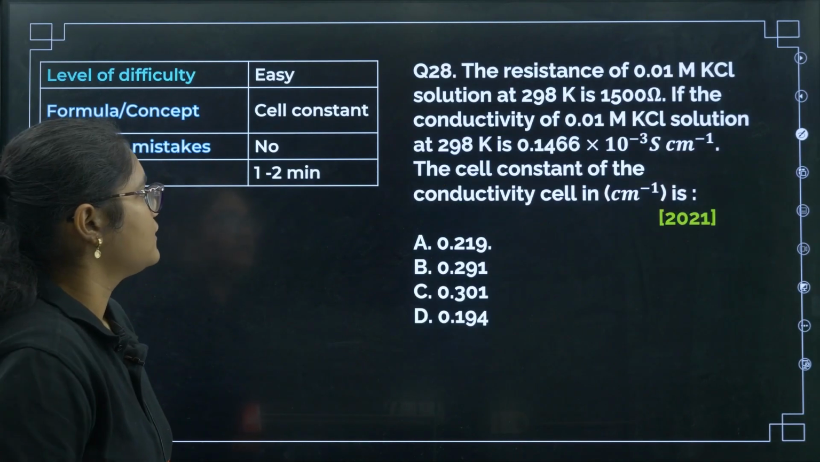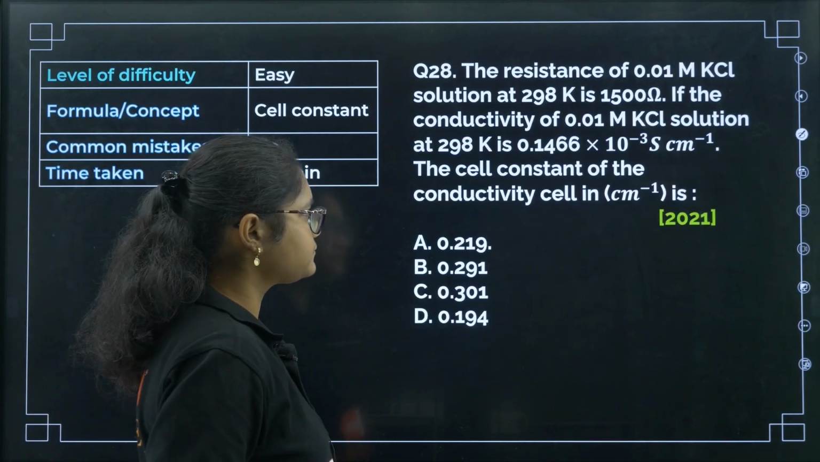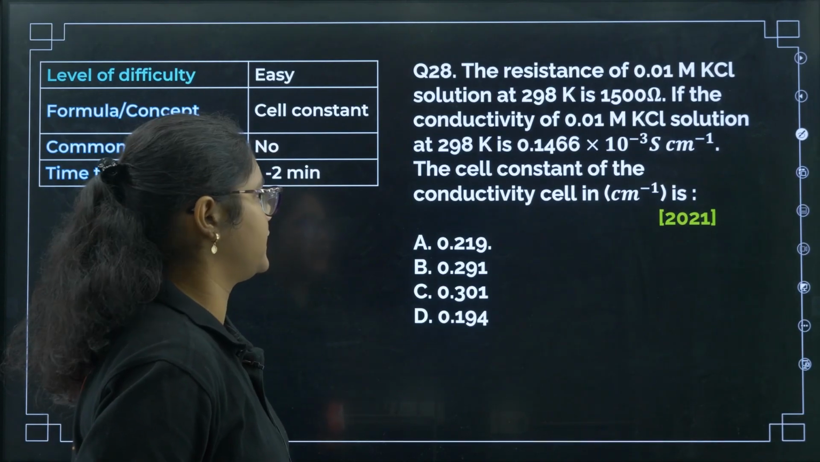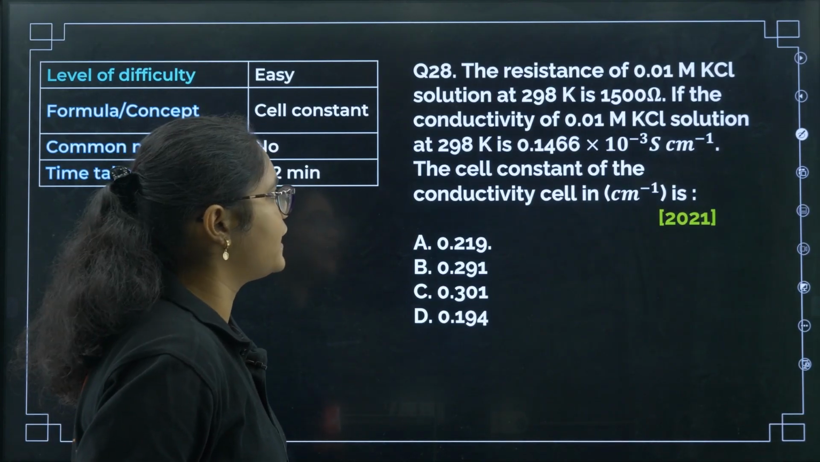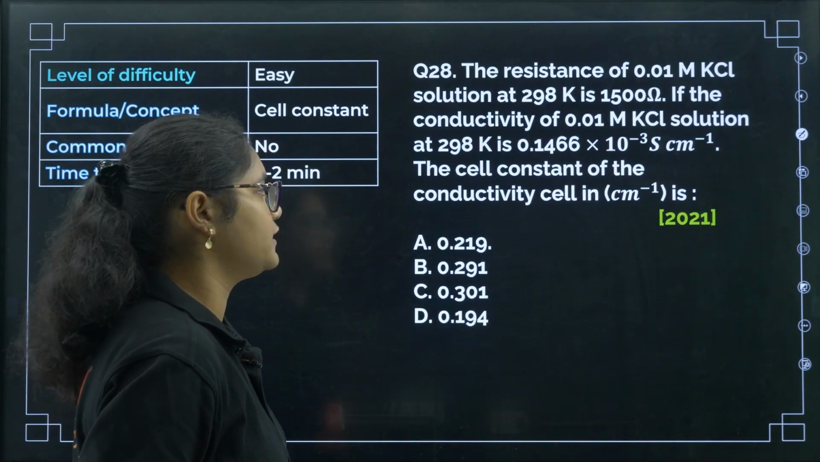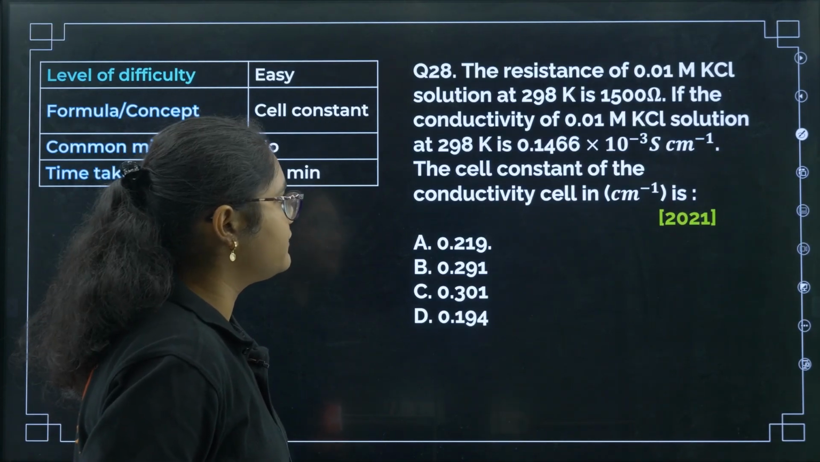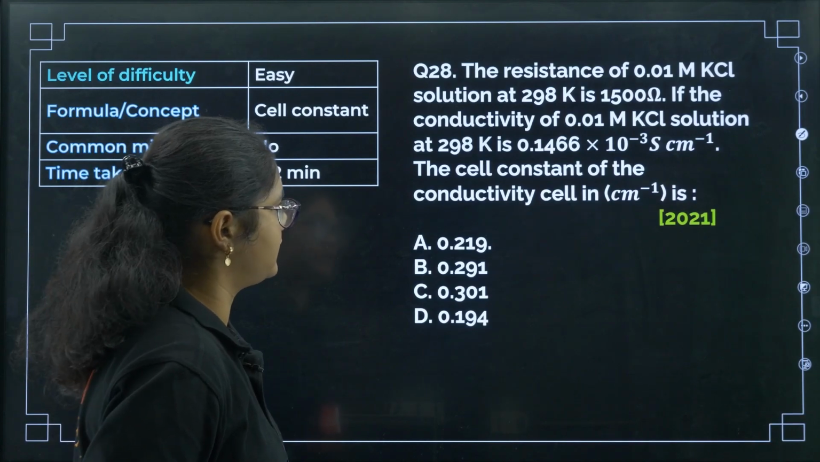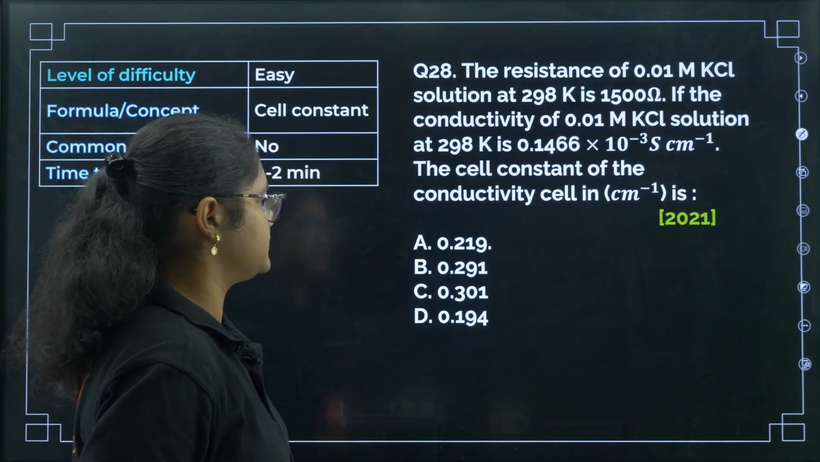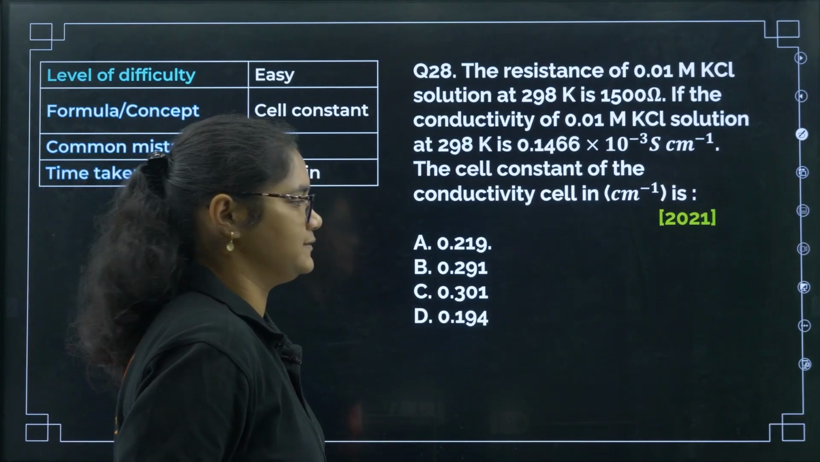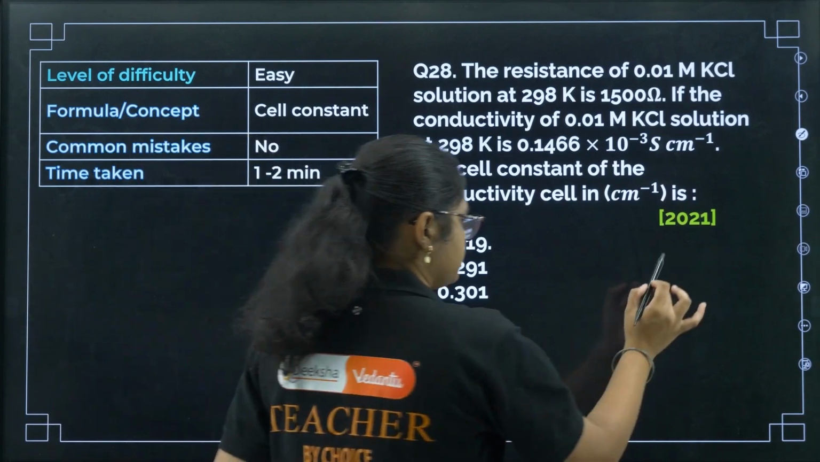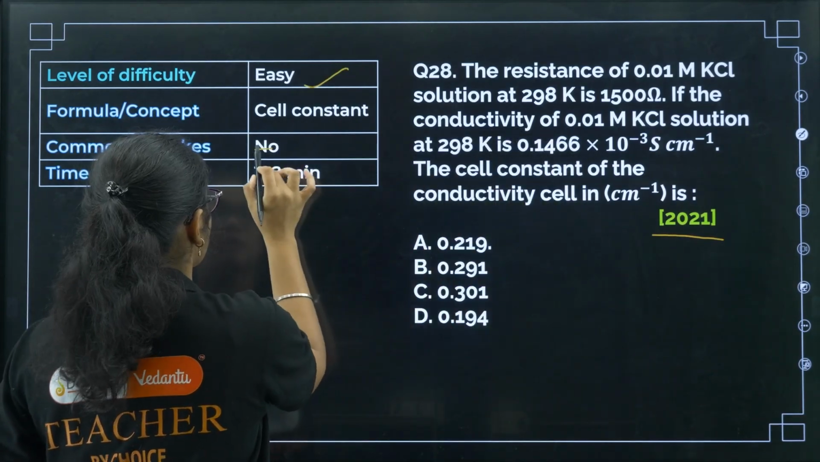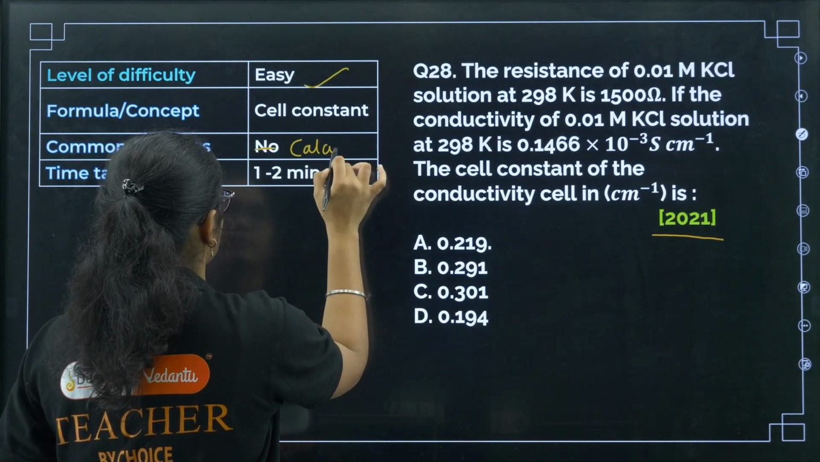Okay, fine. Next question, the resistance of a 0.01 molar KCl solution at 298 Kelvin is 1500 ohm. If the conductivity of 0.01 M KCl solution at 298 Kelvin is this much, the cell constant of the conductivity cell is. Okay, this question was in 2021. This is an easy, direct formula based question, but there are common mistakes you can make in the calculation part.